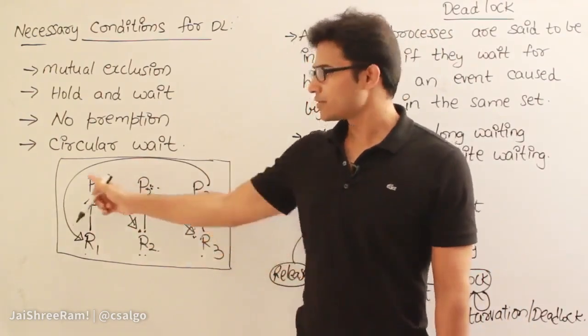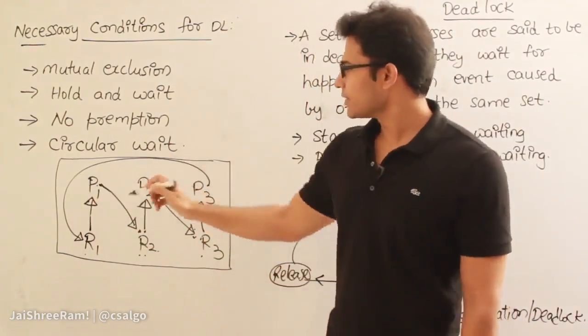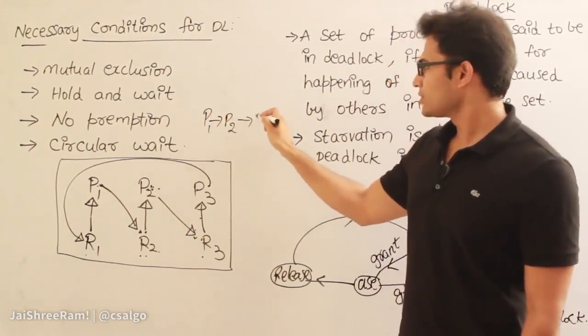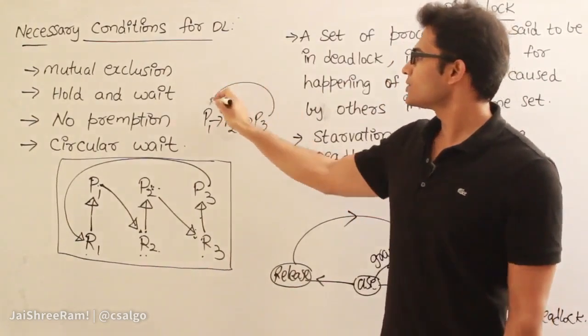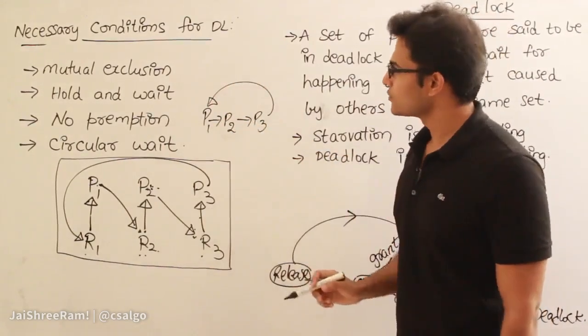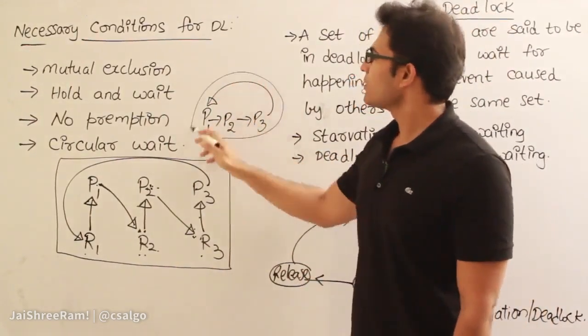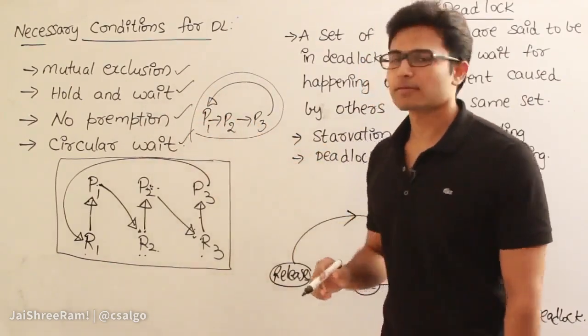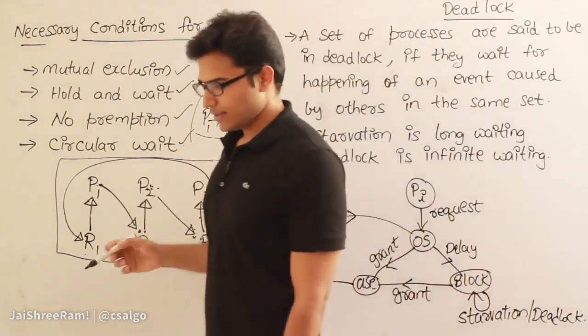Therefore P3 is waiting for P1. So there is a circle here. P1 is waiting for P2, and P2 is waiting for P3, and again P3 is waiting for P1. Therefore it is a circular wait, and these four conditions are the necessary conditions for deadlock. Understood this?